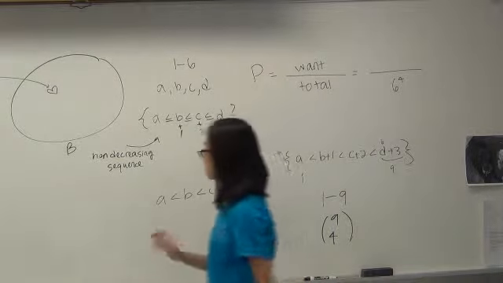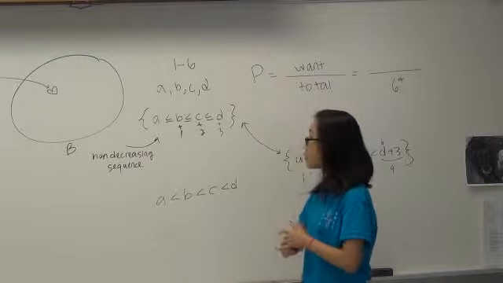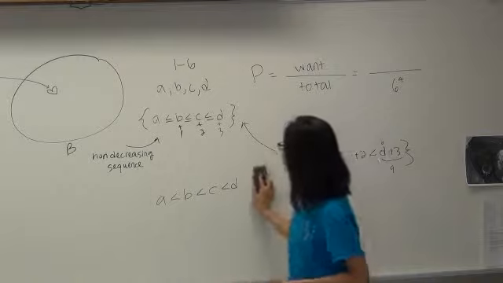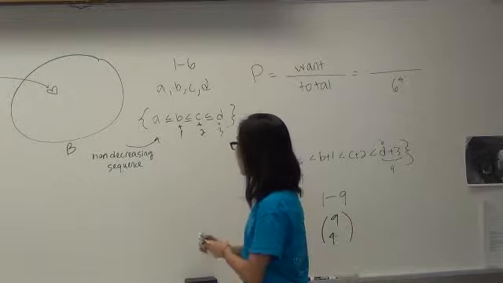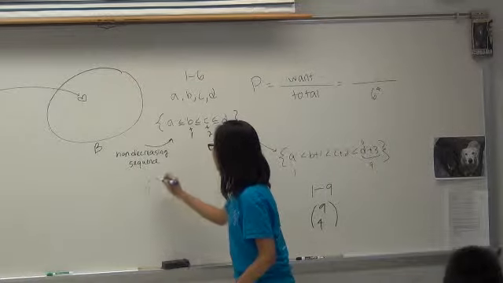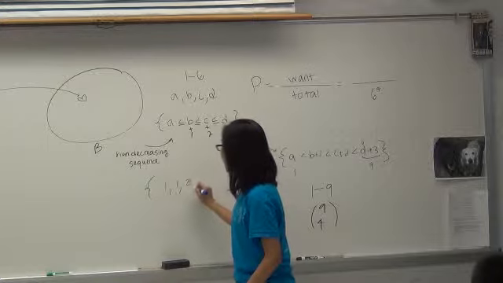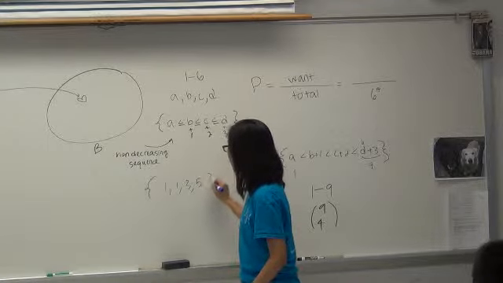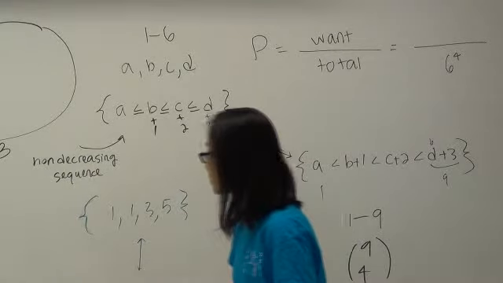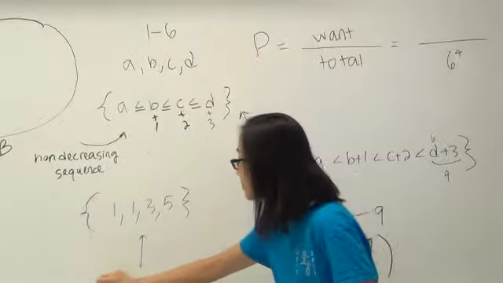So let's just do one specific example to maybe familiarize you more with what we did. So let's say we roll 1, 1, 3, 5. What is this bijected to? 1 stays the same, right?